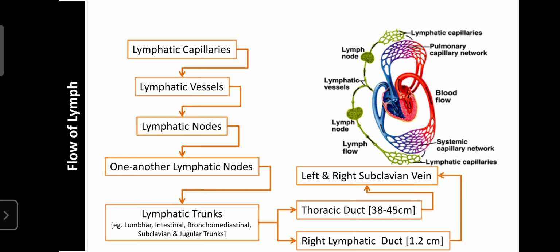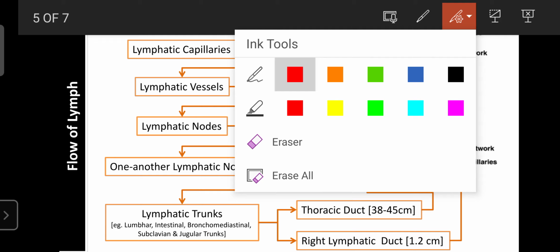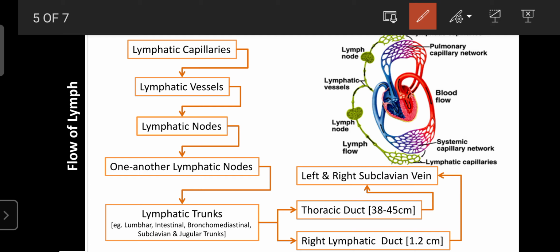Next is the flow of lymph. Lymph is carried by lymphatic capillaries, which are present near the systemic organs or cells. These capillaries collect the fluid left by the systemic circulation, along with toxins, waste materials, proteins, certain hormones and larger macromolecules from the interstitial fluid. The collected fluid, which is the lymph, is then drained into the lymphatic vessel.